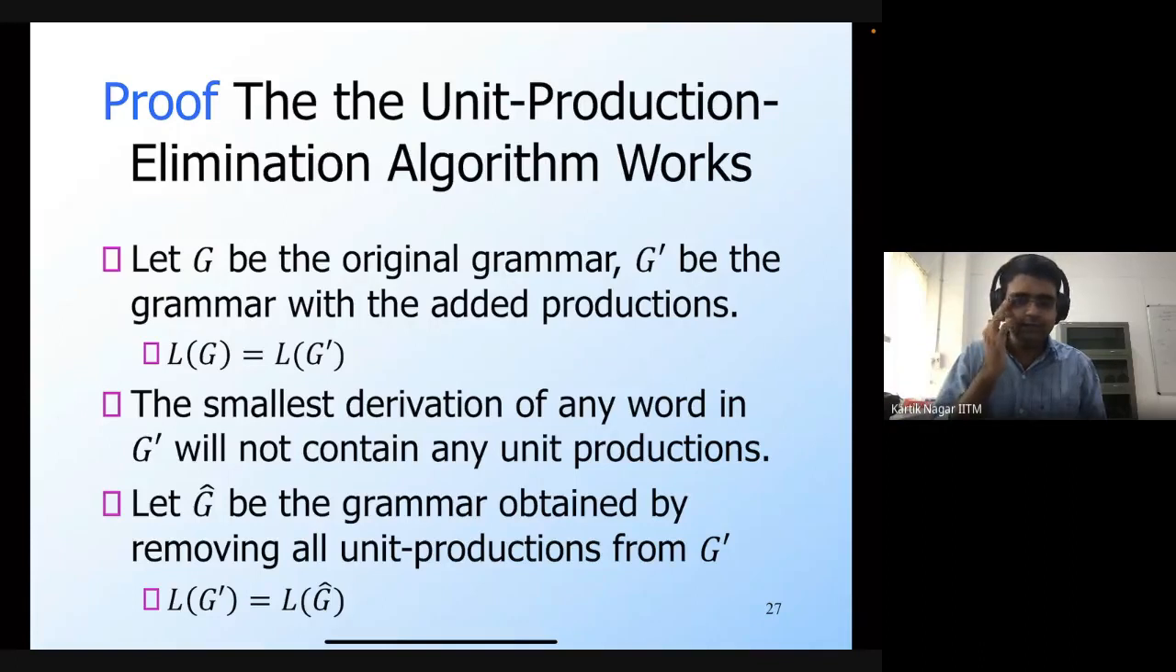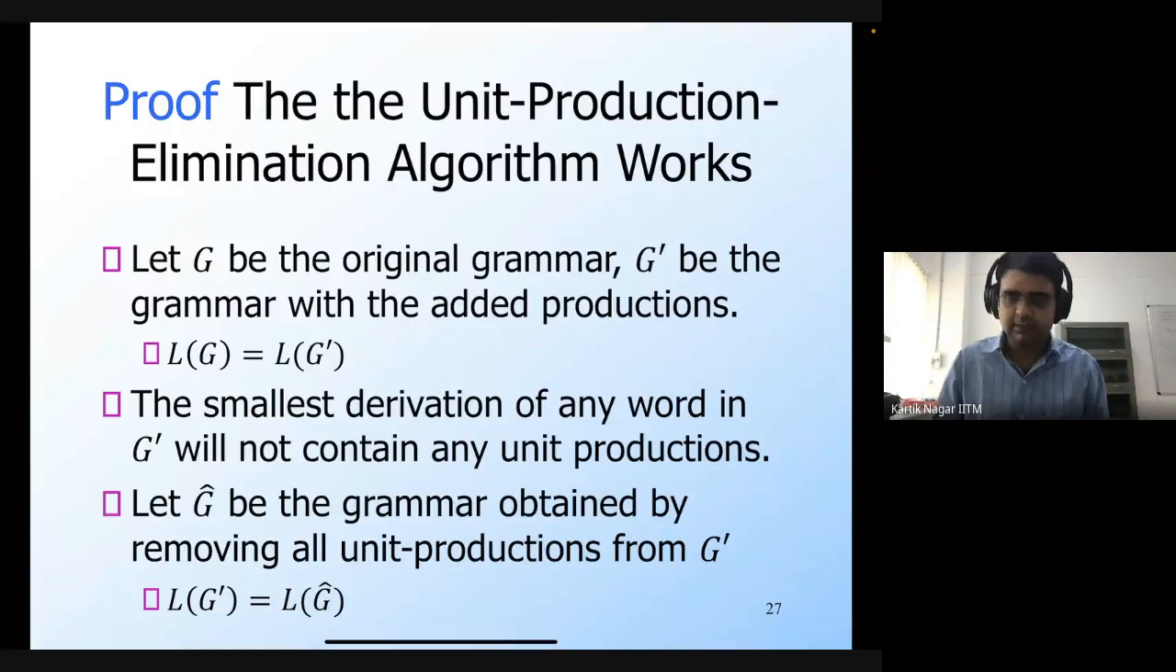So once again, just to revise, if G is the original grammar and G prime is the grammar with the added productions, we have just shown that the smallest derivation of any word in G prime will not contain unit productions, which means I can get rid of all the unit productions. So again, if G hat is the grammar that's obtained by removing all the unit productions from G prime, then the language of G prime is the same as the language of G hat. And we know that the language of G prime is equal to the language of G. So this means that the language of G hat is equal to the language of G. So we can remove all the unit productions without changing the language of the grammar.